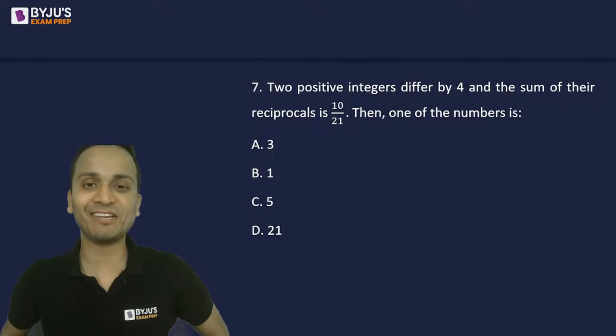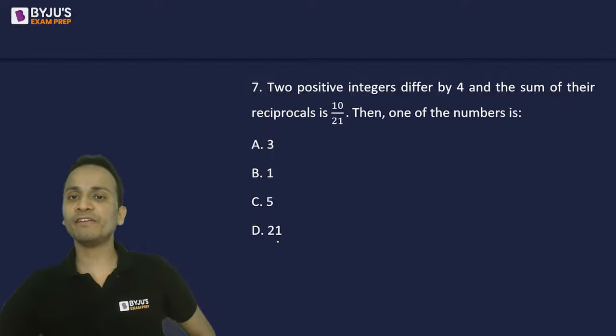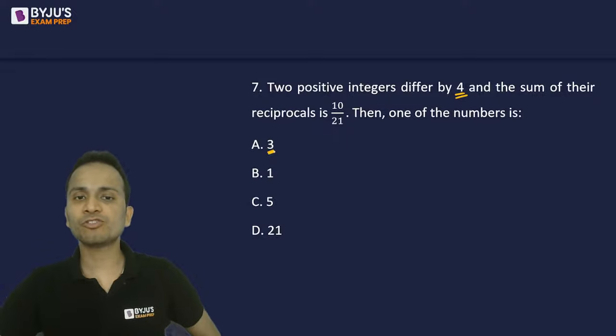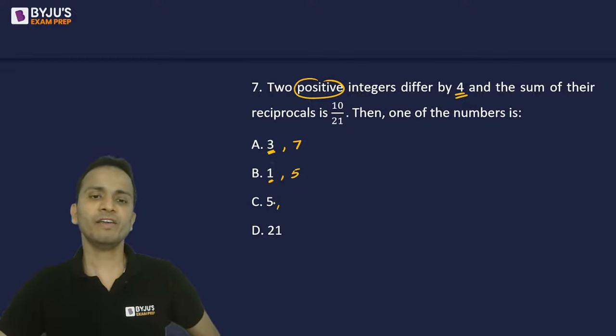Alright, Shraddha has already given the answer. Nice, Shraddha. So two positive integers differ by 4. If one of the integers is 3, the other integer will be 7 because both of them are positive. If one of the integers is 1, the other will be 5. If one of the integers is 5, the other can be either 1 or it can be 9.